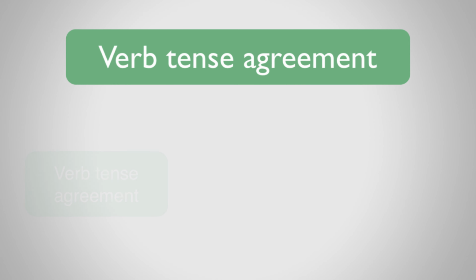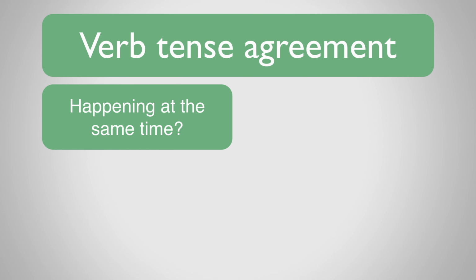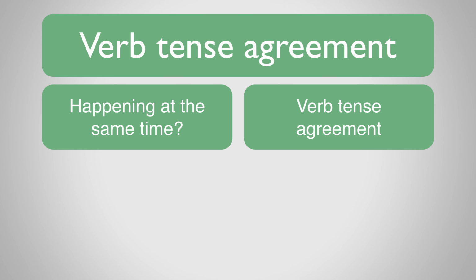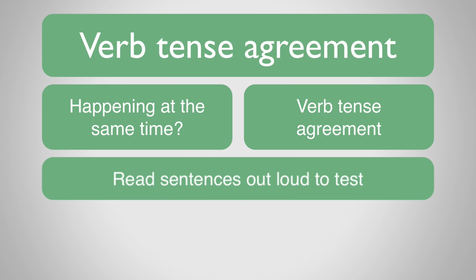Remember, if the verbs in a sentence take place at the same time, then there must be verb tense agreement. Reading a sentence out loud is a great way of testing for this.